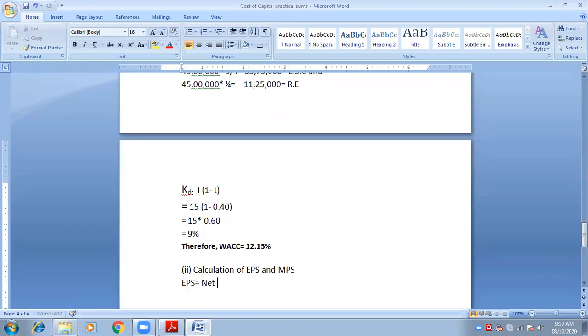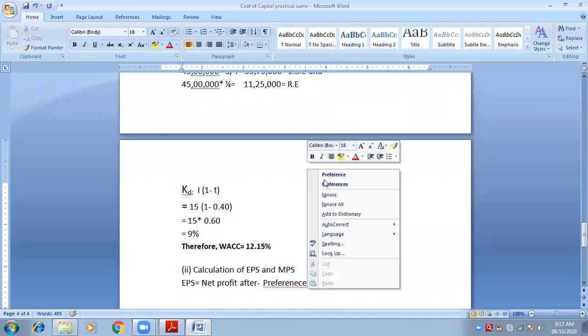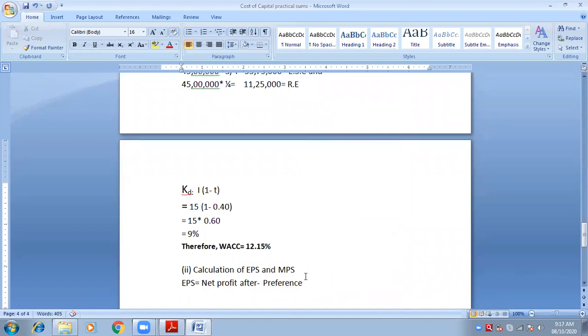How we will calculate? The formula is net profit after tax minus preference dividend. Because remember, always EPS belongs to only and only equity shareholders. I mean, when we calculate EPS, earning per share, that earning belongs to equity shareholders only. That is to be calculated for equity shareholders because they are the real owners of the company.